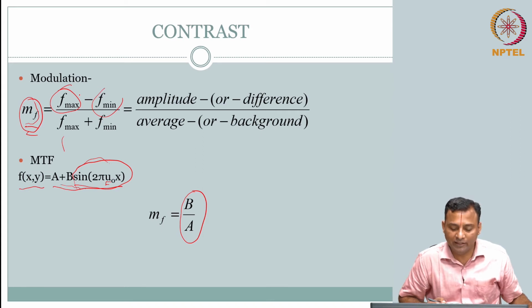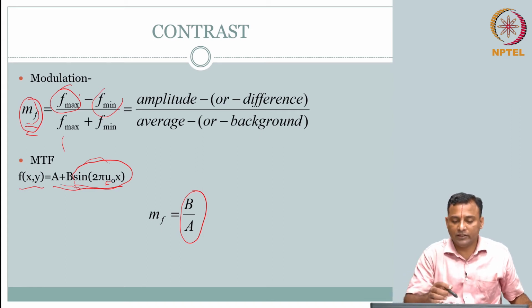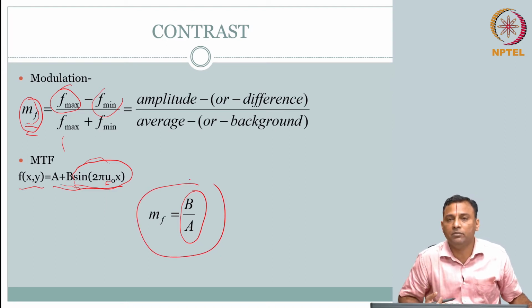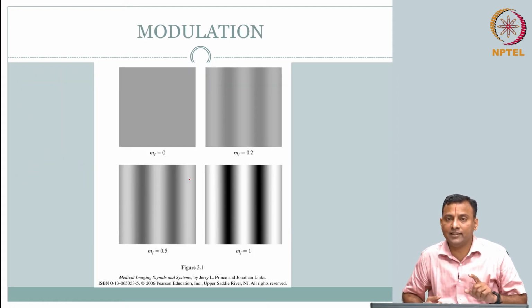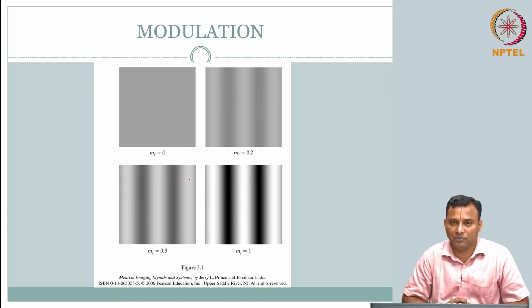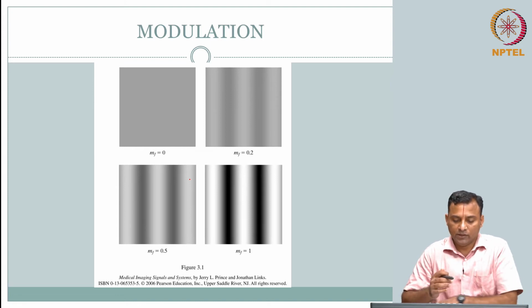Why? Because this is a good concept to use, a model, this captures the contrast idea, but our interest is not just that, our interest is how the imaging system performs, right.